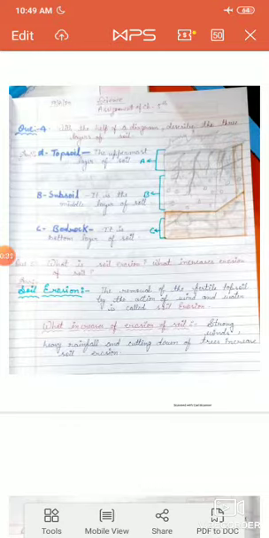So students, as we know, your chapter number 5, the name of this chapter is Soil, is proceeding, and all the lectures related to this chapter are over and all exercises have been solved.